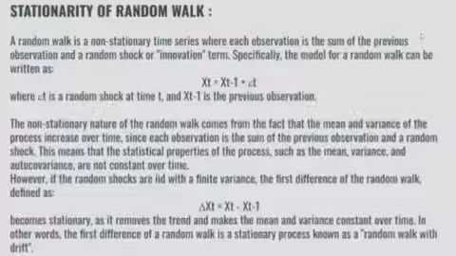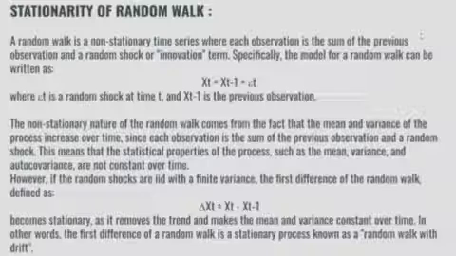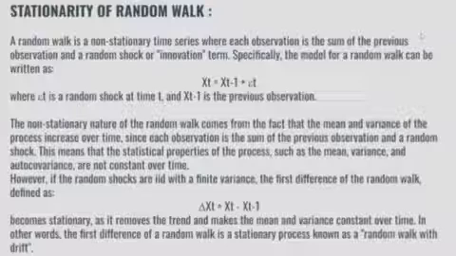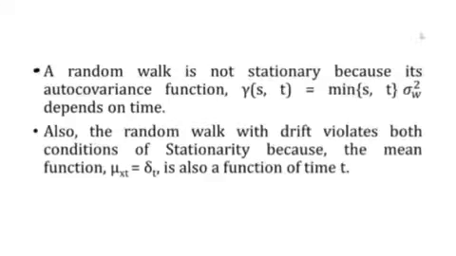Differencing removes the trend and makes the mean and variance constant over time. In other words, the first difference of the random walk is a stationary process. The random walk with drift violates both conditions of stationarity because the mean function is also a function of t. That's all.